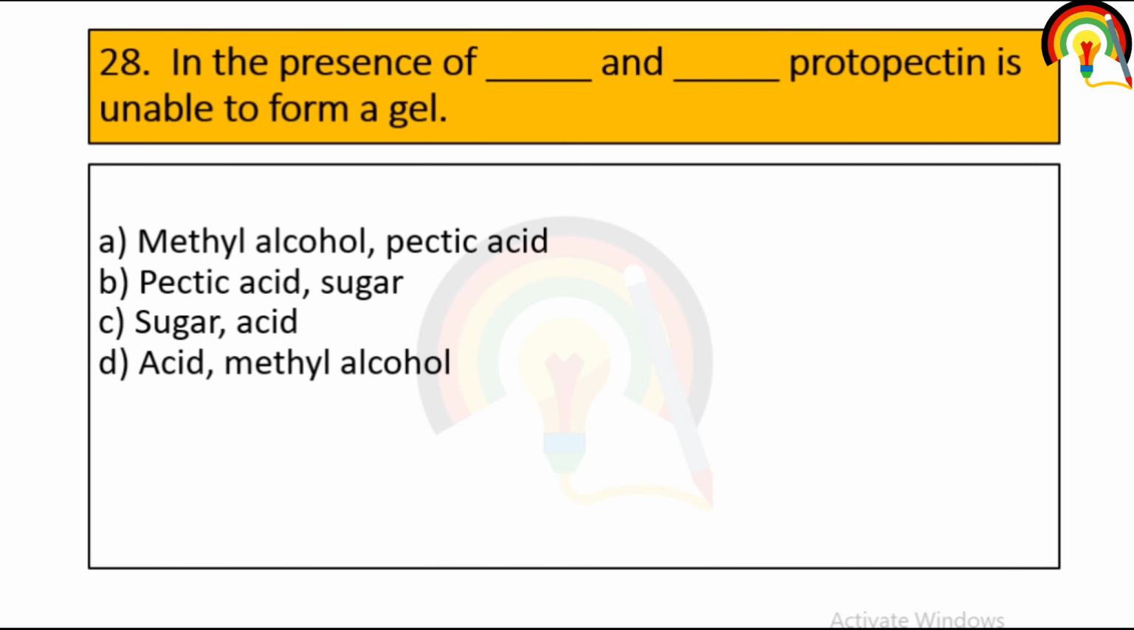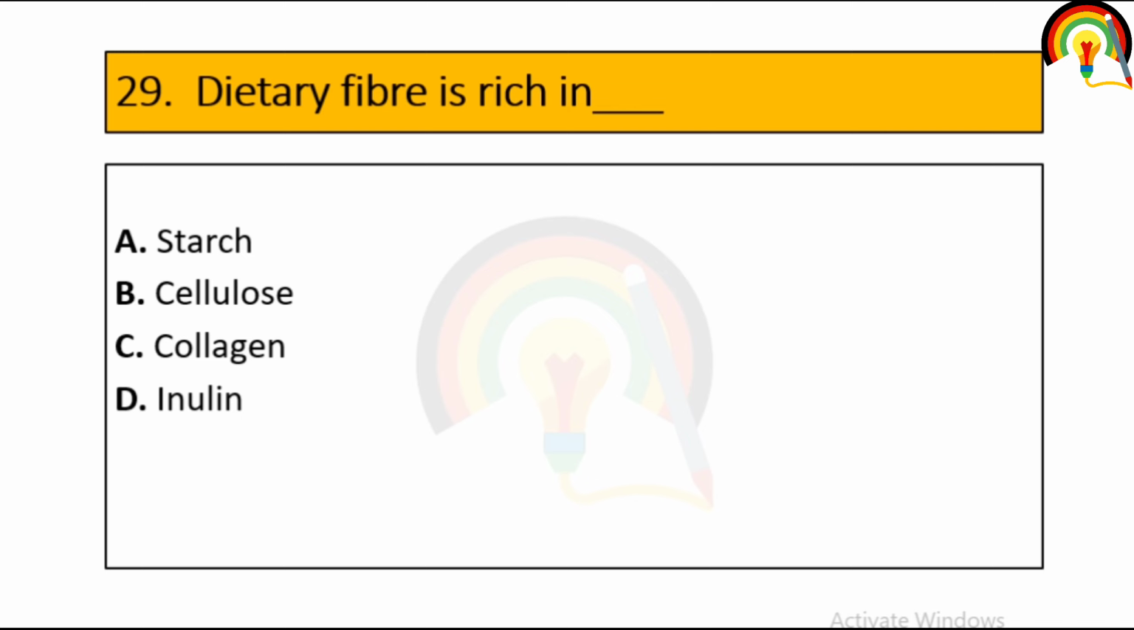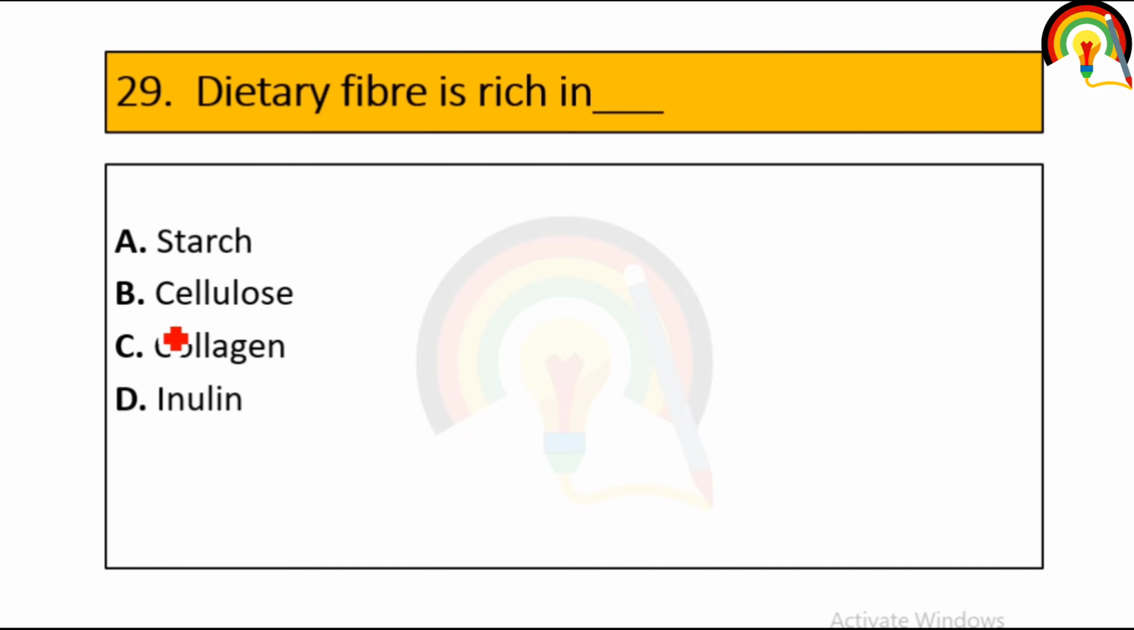In the presence of dash and dash, protopectin is unable to form a gel. So in the presence of sugar and acid, protopectin is unable to form a gel. Next one is dietary fiber is rich in. So dietary fiber is rich in cellulose.